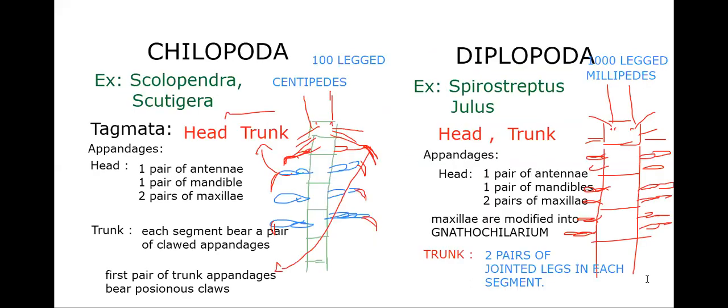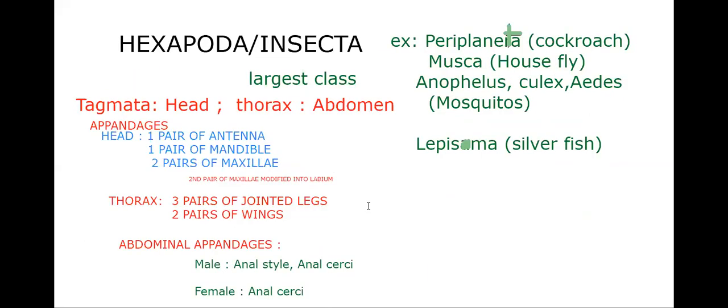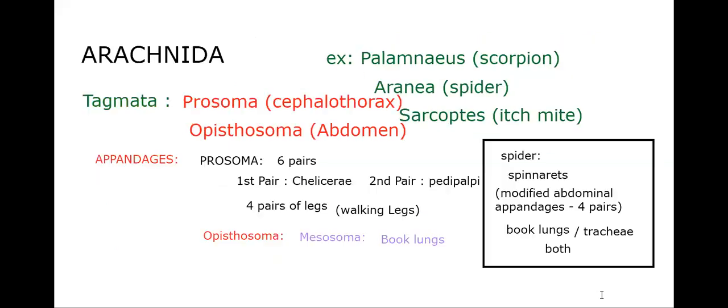Next, in case of Chilopoda and Diplopoda, a tracheal system is present. The unique feature of this is the tracheal system. In Chilopoda, Diplopoda, and Hexapoda, all of them have a tracheal system. I'm writing it in the middle. Both are of the same kind. Hexapoda, same. The tracheal system is for respiration. So that's it about the respiratory system.